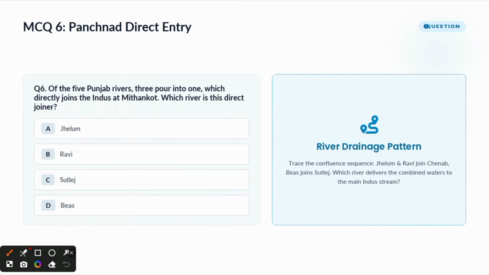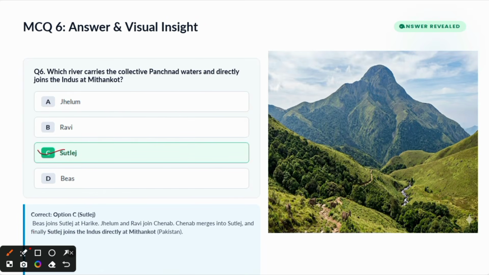The next question: of the 5 Punjab rivers, which one directly joins the Indus at Mithankot? Which river is the direct joiner? The correct answer is the Sutlej River. Beas River joins Sutlej at Harike. Jhelum River joins Chenab at Trimmu. Ravi River joins Chenab at Rangpur. Chenab River merges into Sutlej at Panjnad. Sutlej River joins the Indus directly at Mithankot, which is located in Punjab, Pakistan.